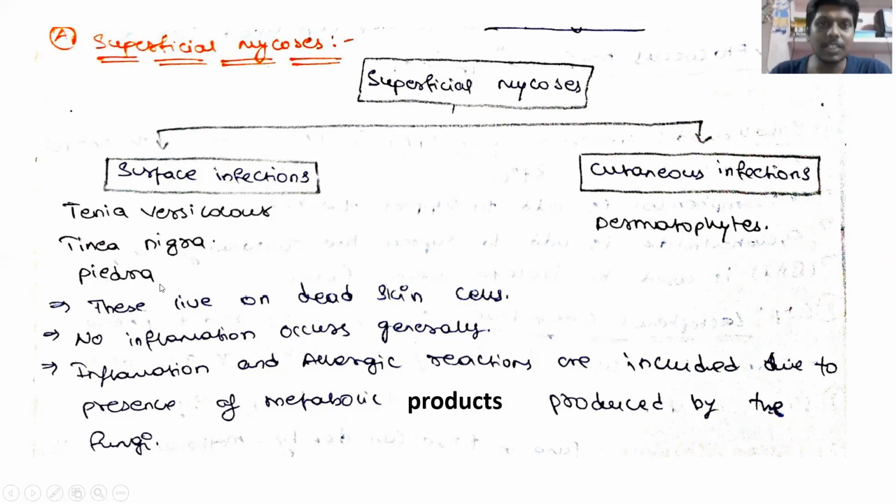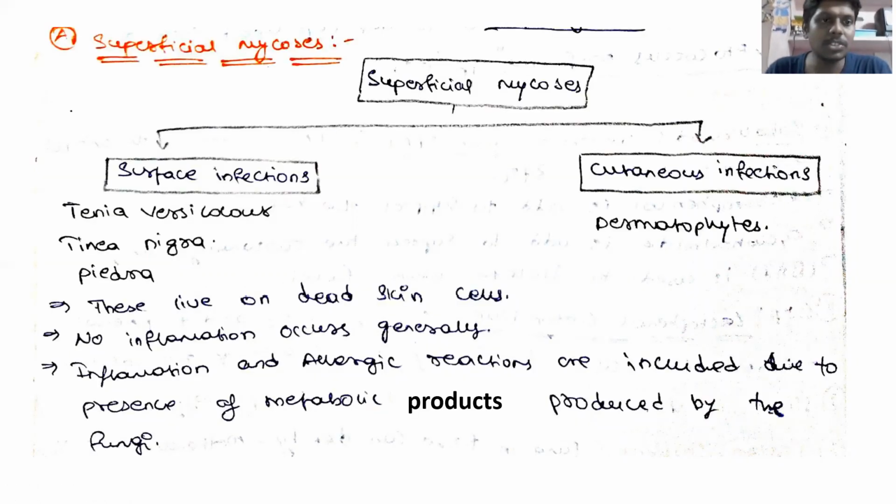Basically, these surface infections live on the dead skin cells and generally do not cause any inflammation. If we get inflammation or allergic reactions, those are induced by metabolic products produced by the fungi, but the fungi themselves cannot induce allergic reactions or inflammation by nature. Let us see these surface infections in detail.